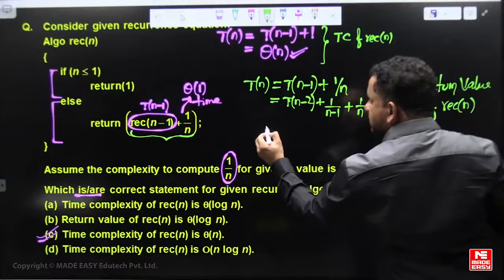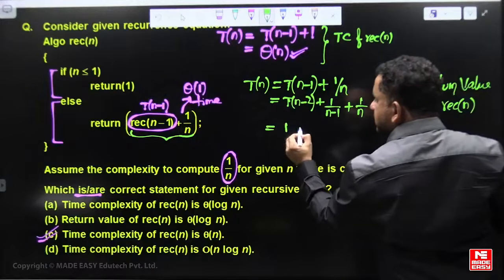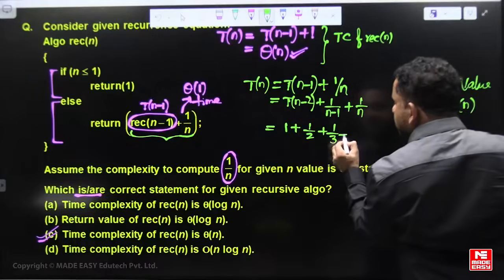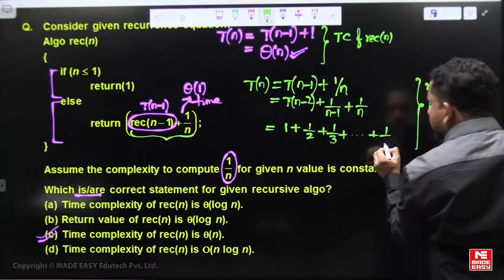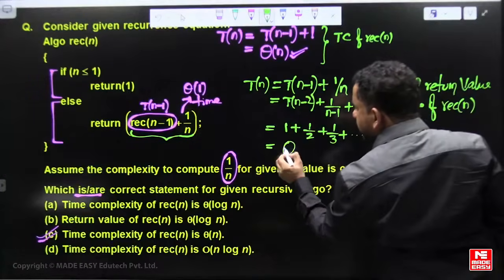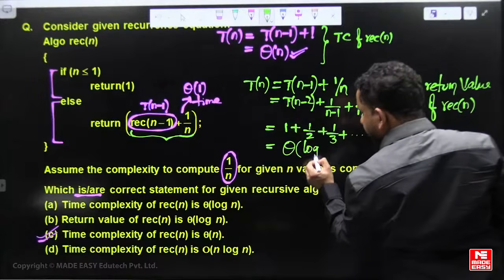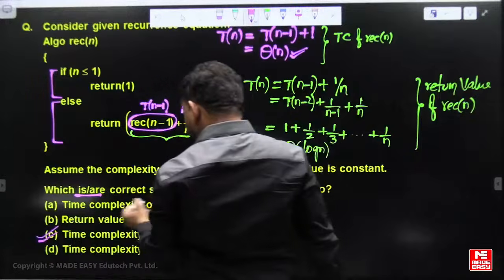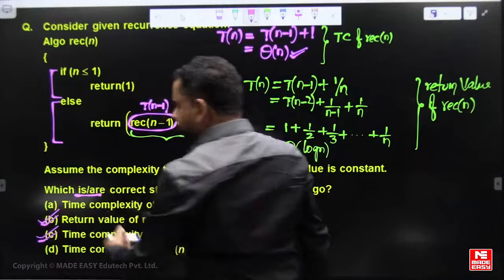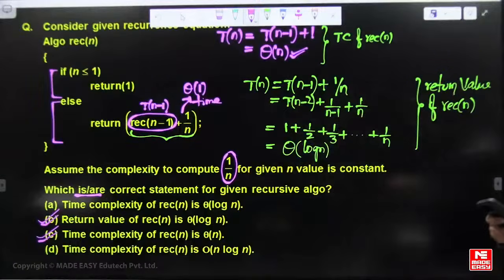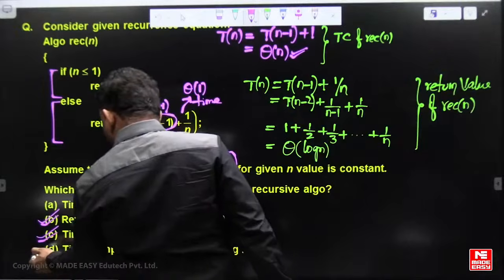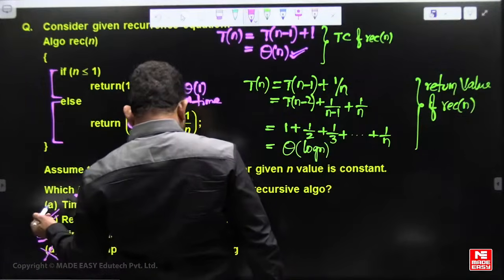So the series is 1 plus 1 by 2 plus 1 by 3 plus so on up to 1 by n. So the return value is theta of log n. The return value of recursive of n is theta of log n, so B and C. D is not correct? Time complexity is not n log n and not log n.